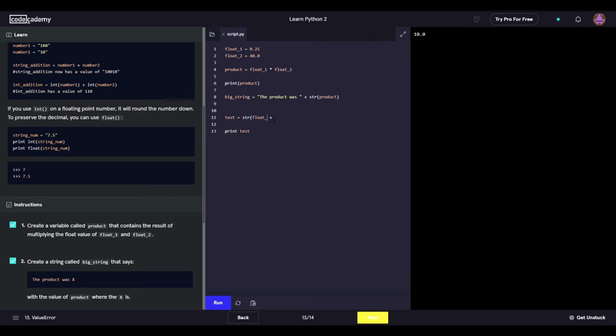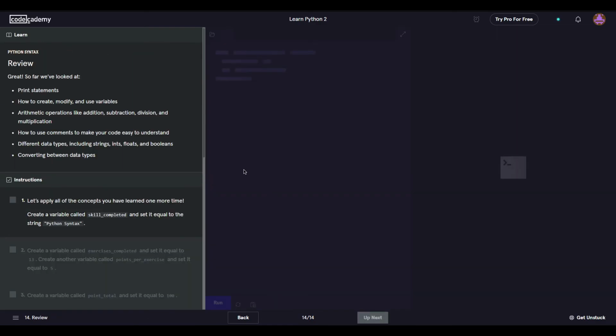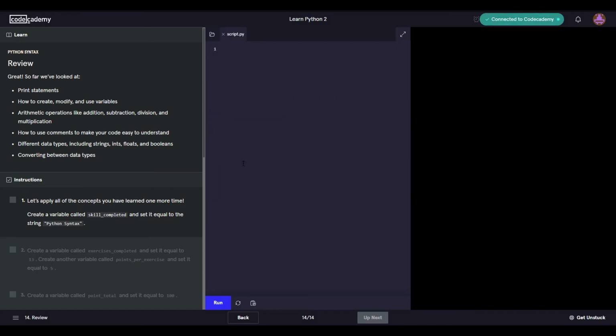Float 1 plus the string, come on, str of float 2. I assume, yeah, you see, because these are strings now, they're not actually integers. Okay, cool. Can we move on? Yeah we can. All right, last one before this video is over.